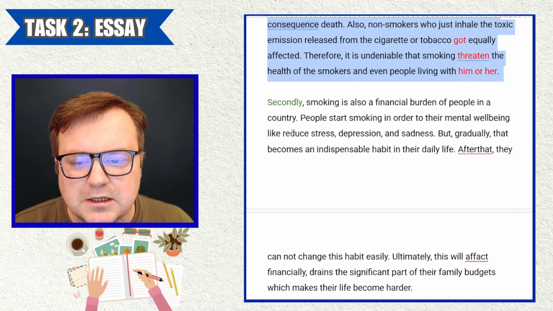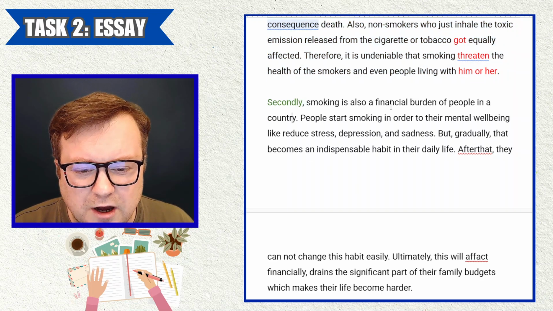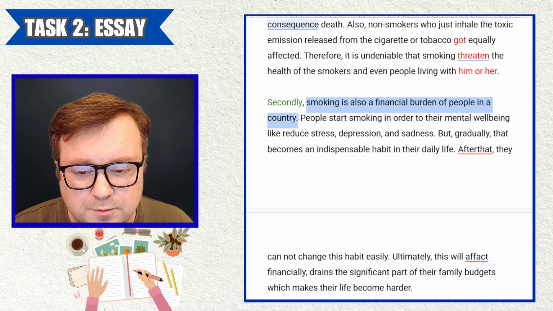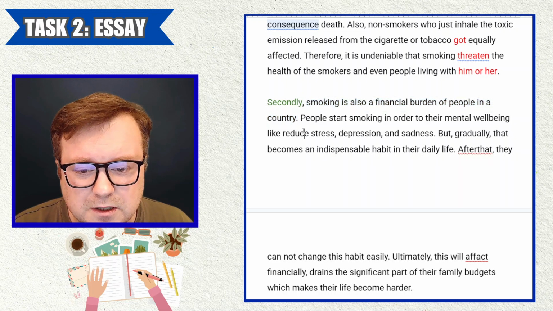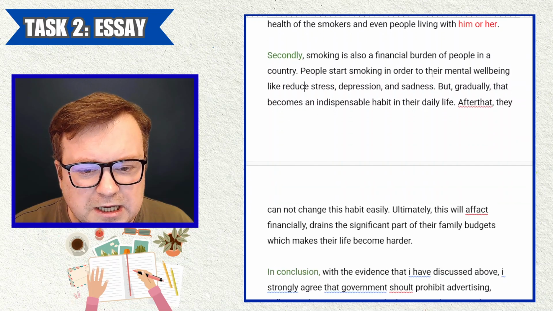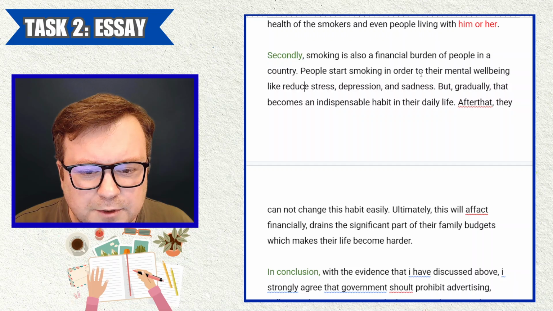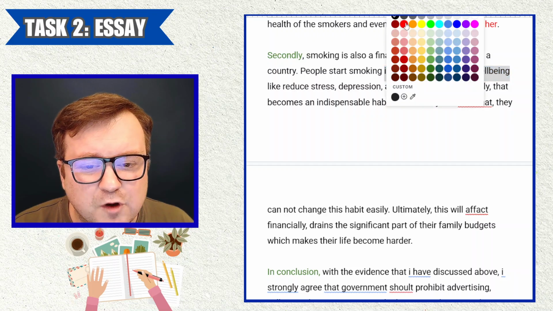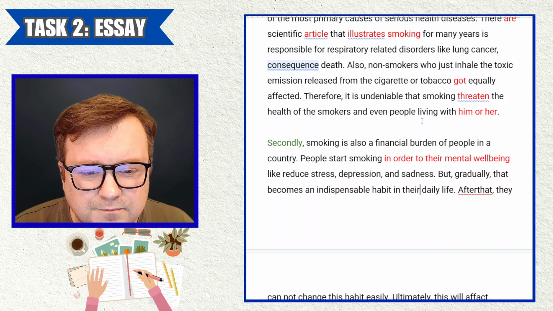It's a problem. Secondly, smoking is also a financial burden of people in a country. Okay, that is true that smoking is a problem financially, but are we going to mention banning it? People start smoking in order to their mental well-being. Okay, in order to their mental well-being. I have no idea what that means.